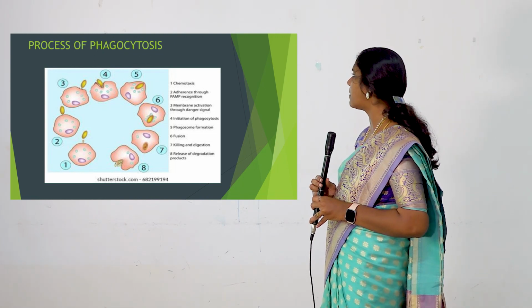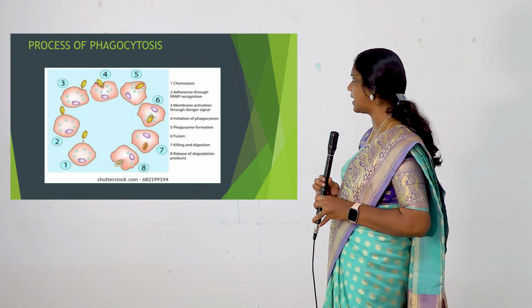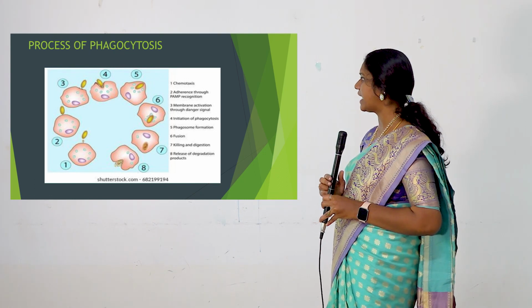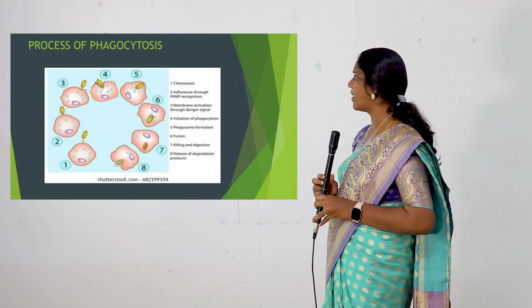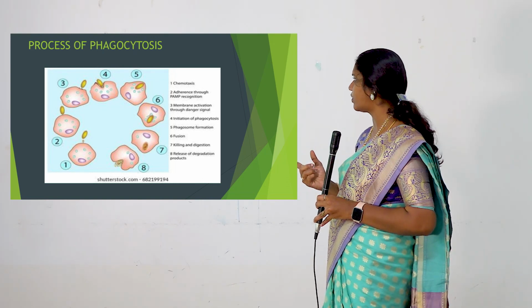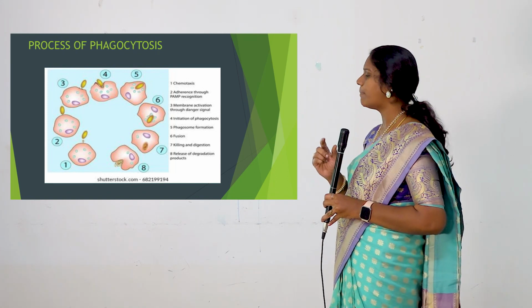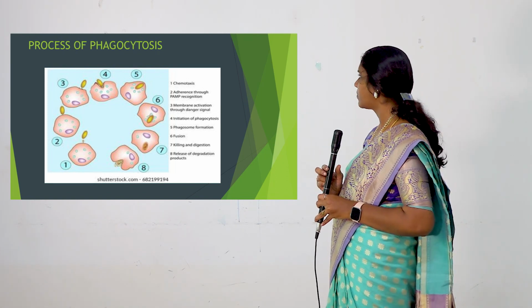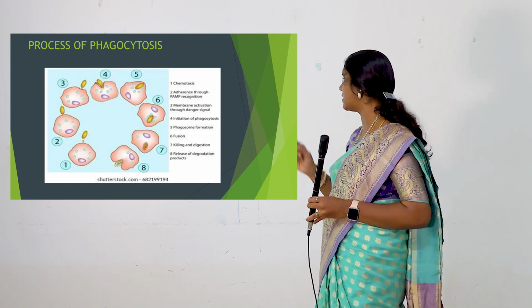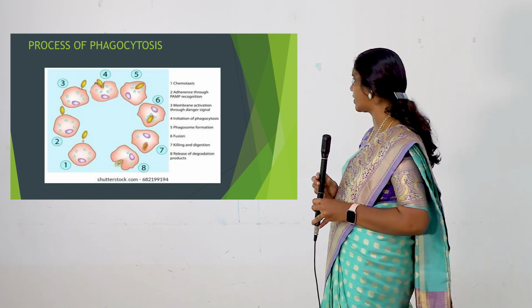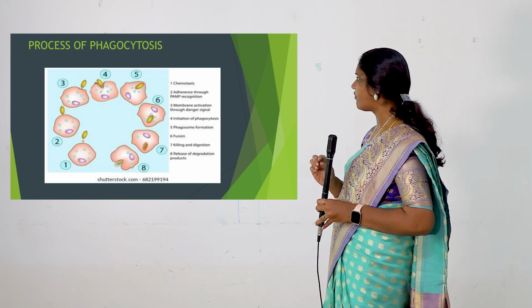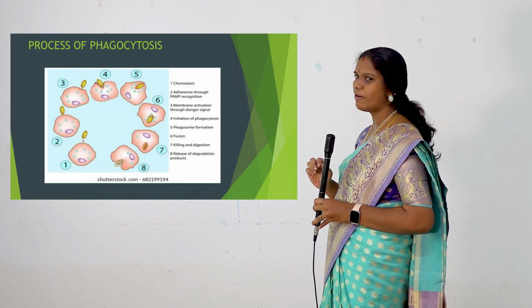Next, the third step is membrane activation through the danger signal. Immediately after the adherence of the microorganism, our phagocytic cell will activate and form some structural changes in its membrane. Then the fourth step is initiation of phagocytosis. Immediately our phagocytic cell will form false pseudopodia.